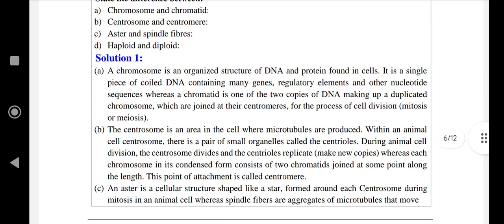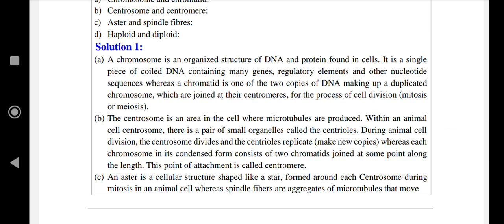The centrosome is an area in the cell where microtubules are produced. Within an animal cell centrosome, there is a pair of small organelles called the centrioles. During animal cell division, the centrosome divides and the centrioles replicate, whereas each chromosome in its condensed form consists of two chromatids joined at some point along the length. The point of attachment is called the centromere.